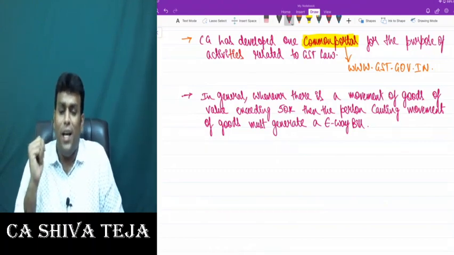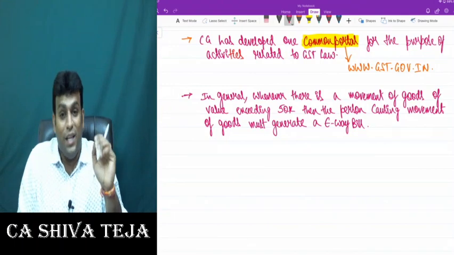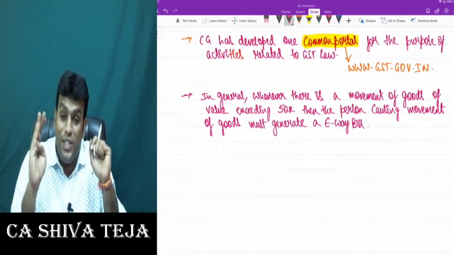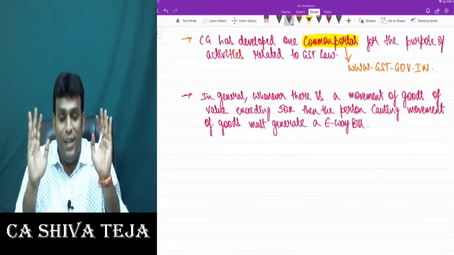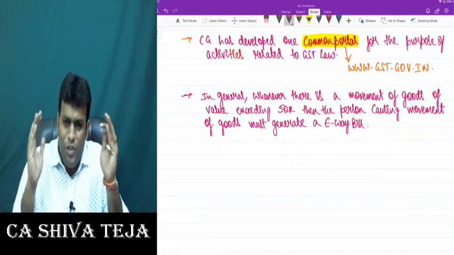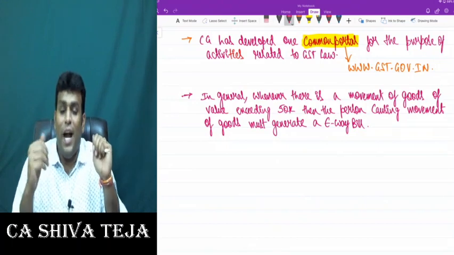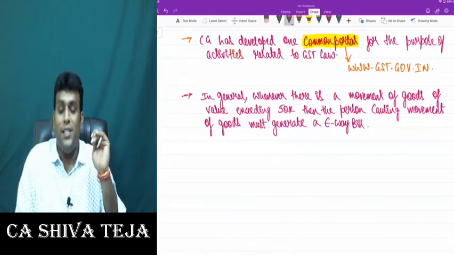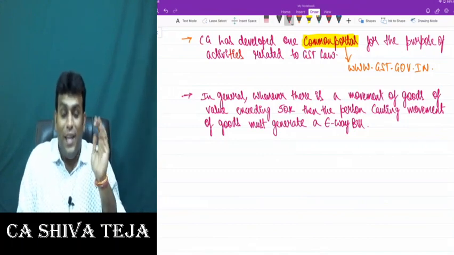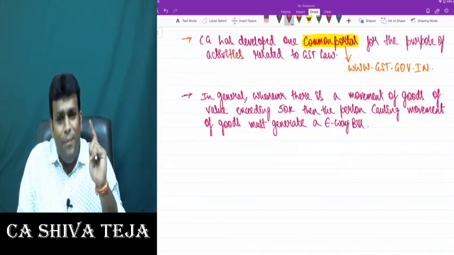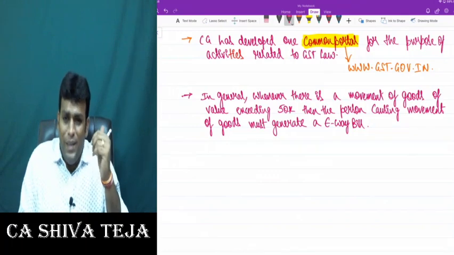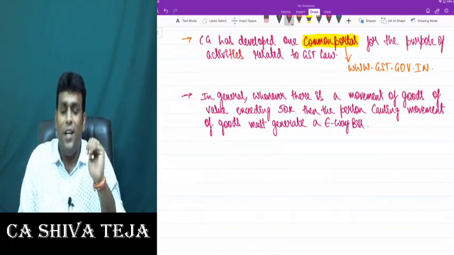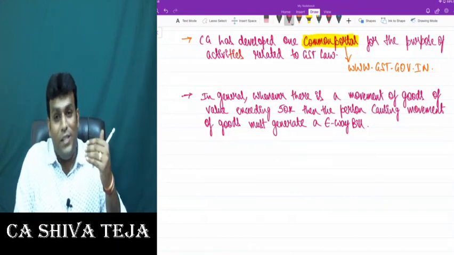It's very practical. They brought this concept of e-waybill under GST law, and practically the government is tracking whether there is an e-waybill or not. At many checkposts and other places, GST officers are stopping vehicles carrying goods and checking whether an e-waybill is there or not. The e-waybill is a mandatory document requirement whenever there is a movement of goods of value exceeding 50,000.